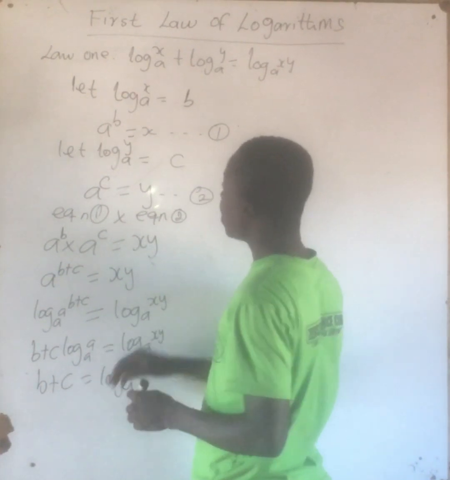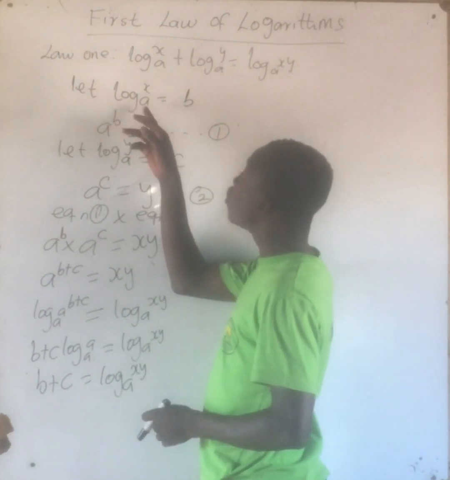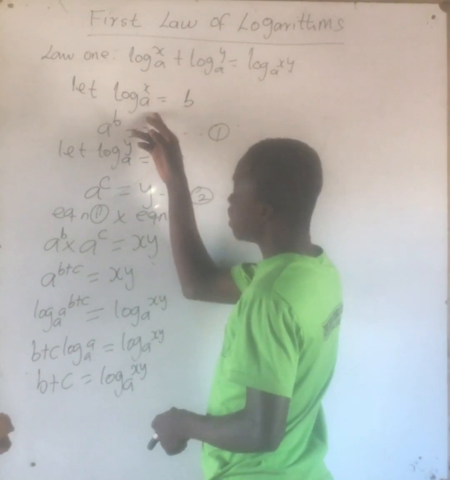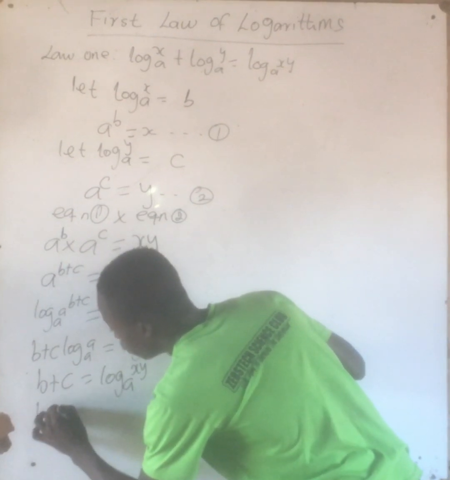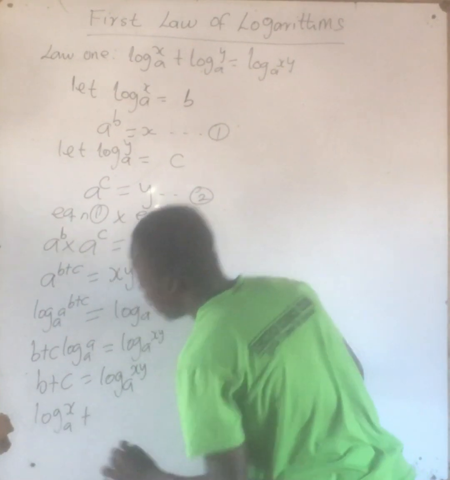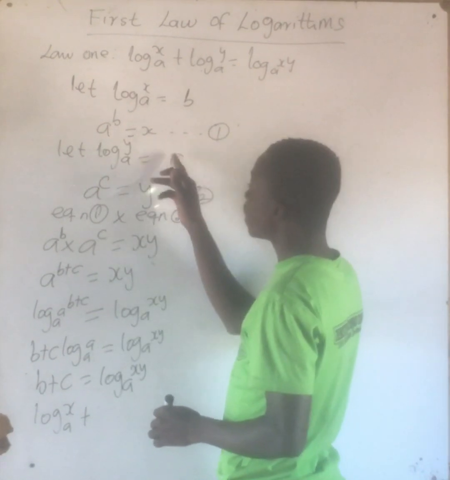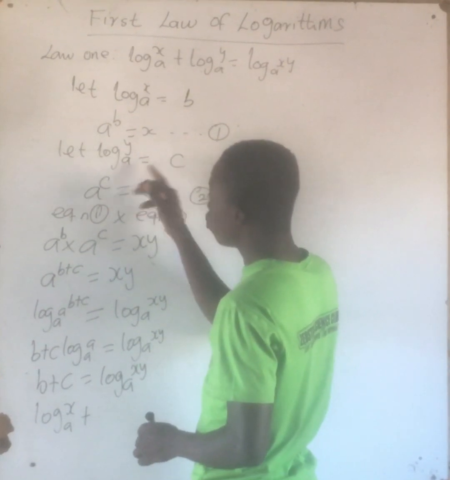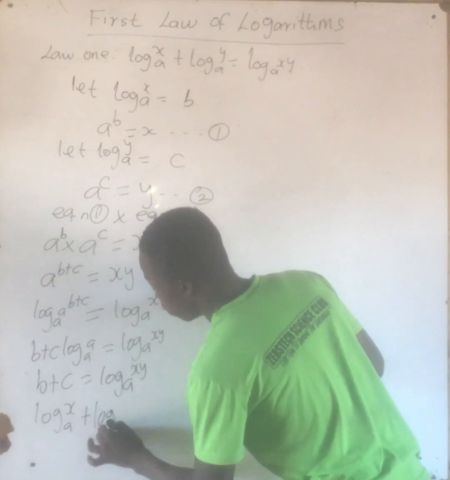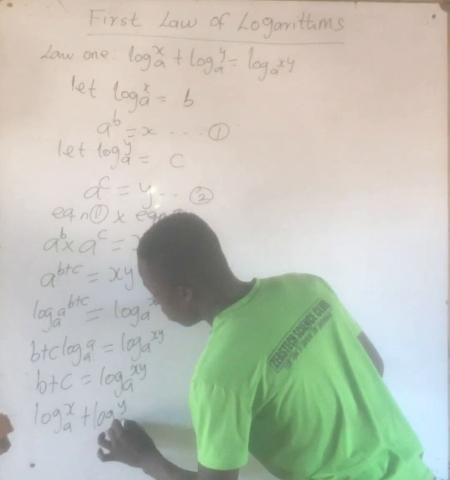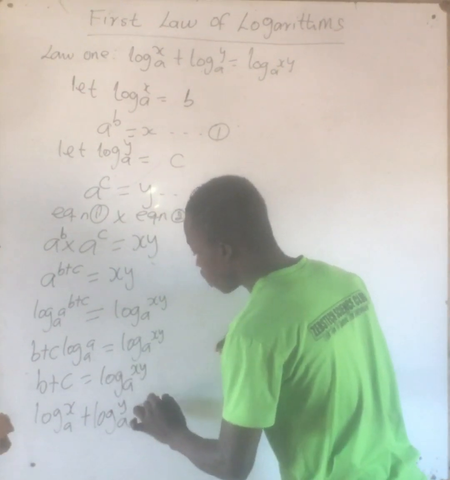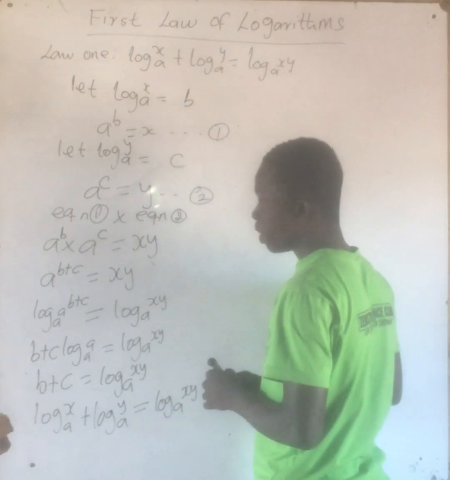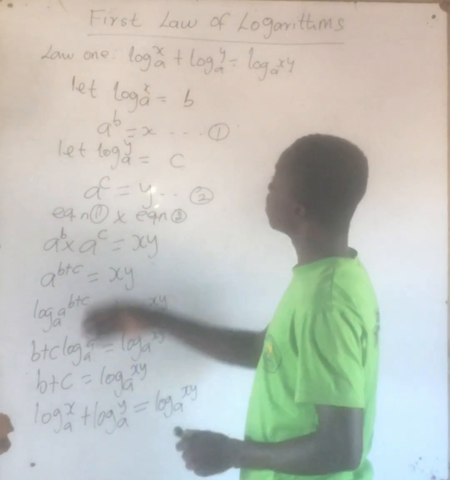Now we have b plus c. But remember here we said let log of x base a be equal to b. So wherever we see b, we put log of x base a. So b here should be log of x base a plus, and then c. C here, remember we also said let log of y base a be equal to c. So wherever we see c, we put this one there. So that log of y base a, then finally equal to log of xy base a. So you can see that we've proved it in the same thing as this one.